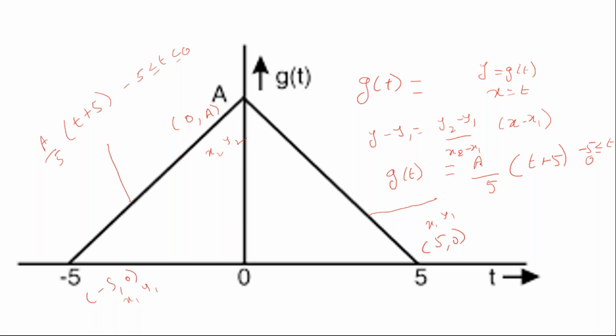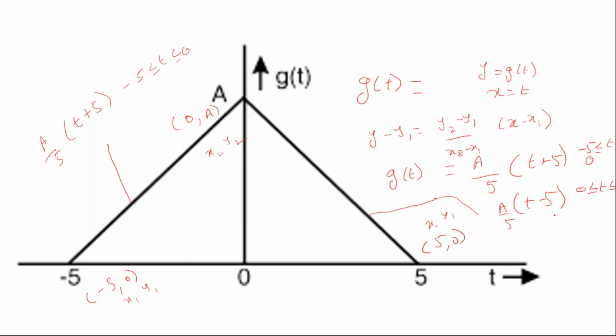I can write y2 minus y1 again, the same thing, into x minus x1. Now your x is t, and in the place of x1, the equation for this is a by 5 into t minus 5, for 0 less than t less than 5.